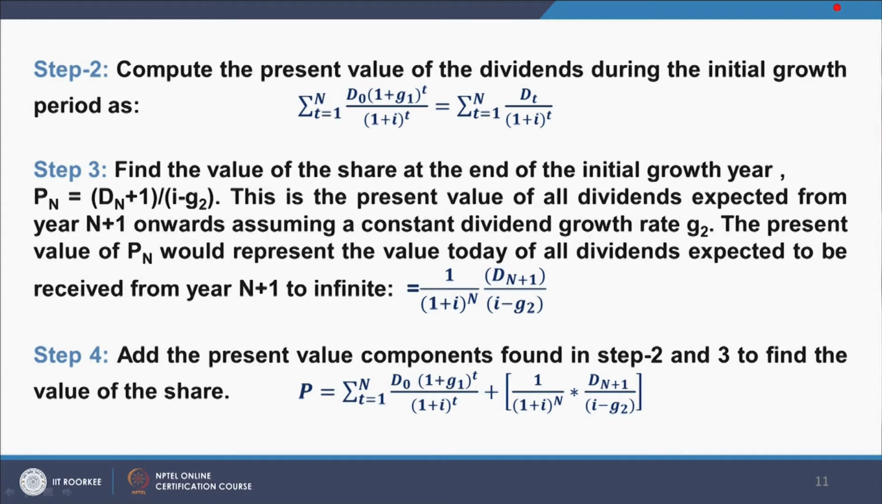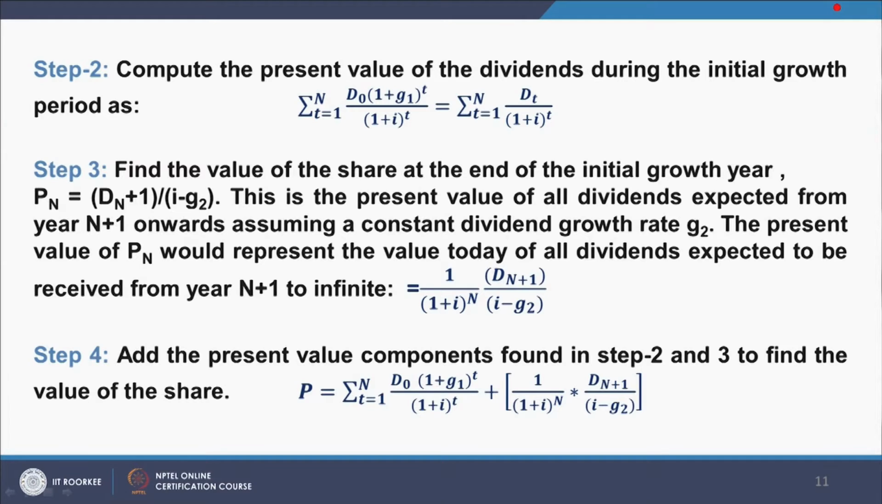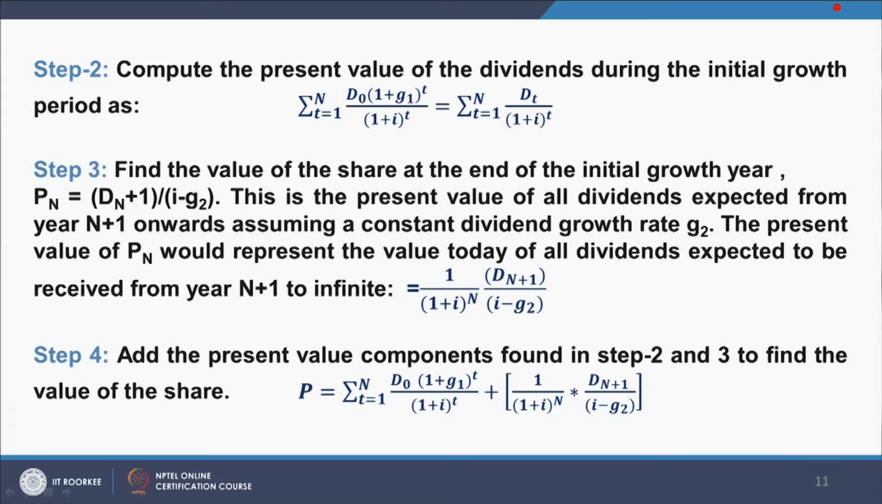Step 2. Compute the present value of the dividends during the initial growth period as the summation from t equals 1 to n of D0 (1 plus G1) to the power t divided by (1 plus I) to the power t. When we divide by (1 plus I) to the power t, we are basically converting into present value. So, this is equal to the summation from t equals 1 to n of Dt divided by (1 plus I) to the power t.